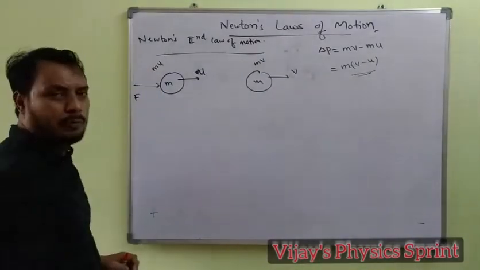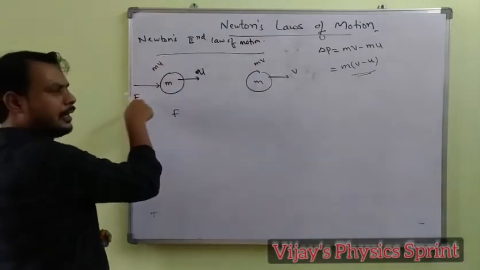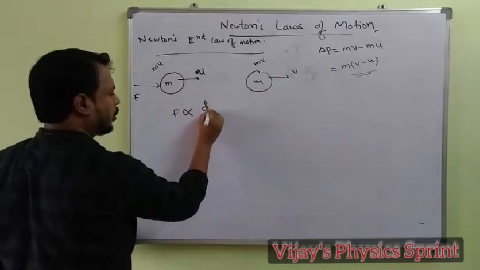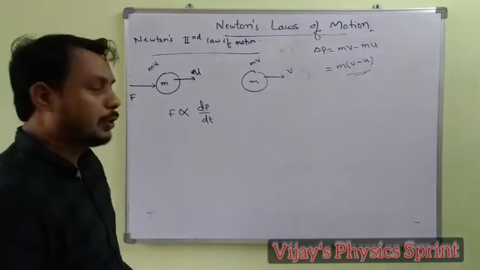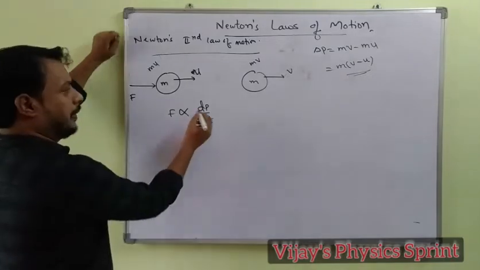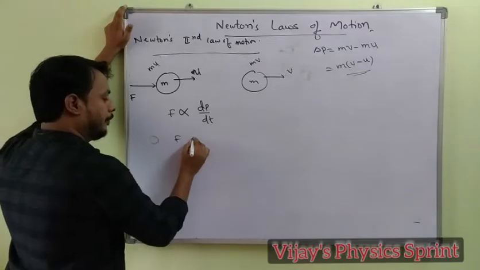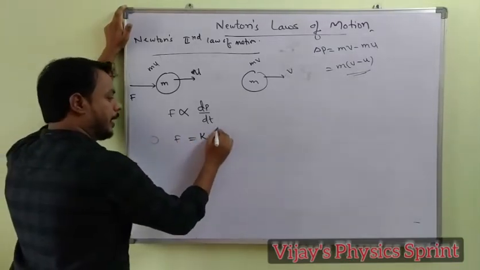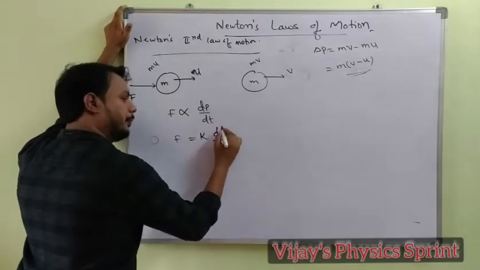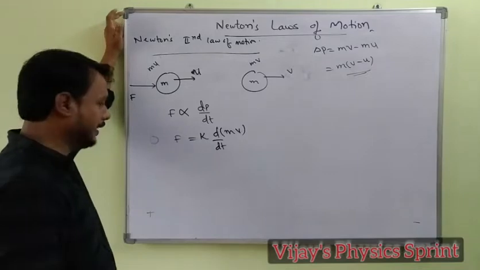According to the second law of motion, the external force applied on the body is directly proportional to the change in momentum, that is, the force is directly proportional to dp by dt. P is the momentum. The momentum formula we already know, so F is equal to some constant k times d by dt of P, or you can write it as mv, mass into velocity.